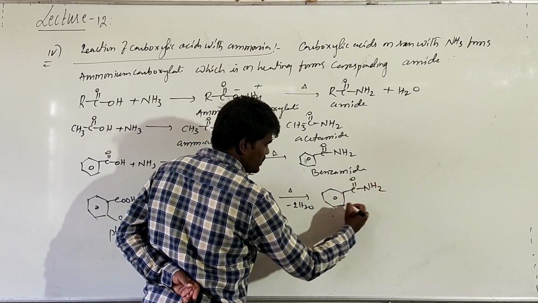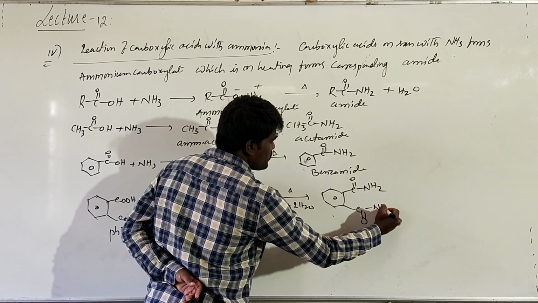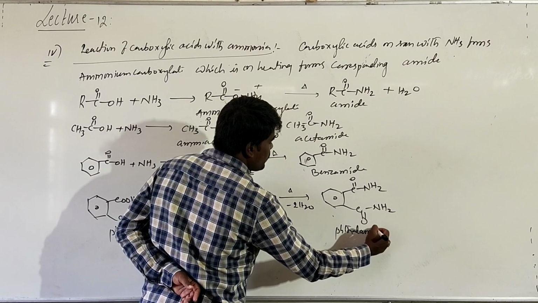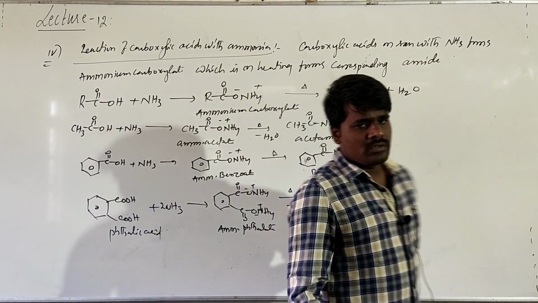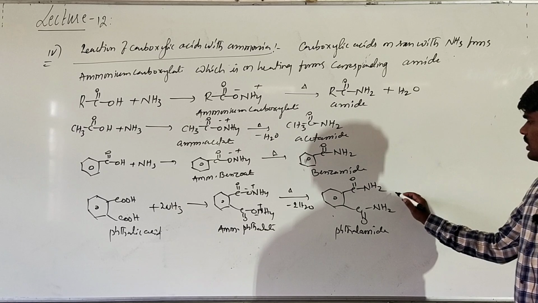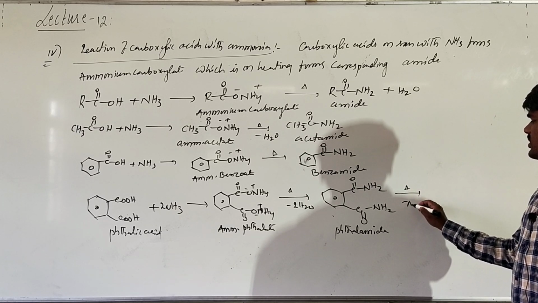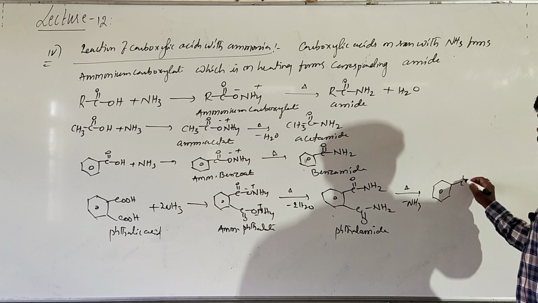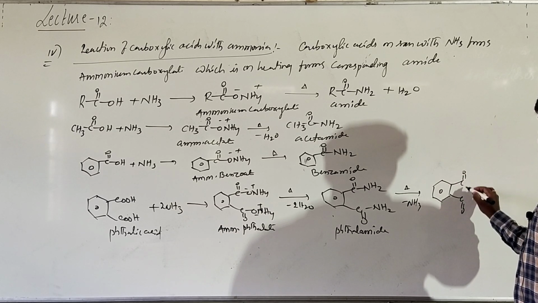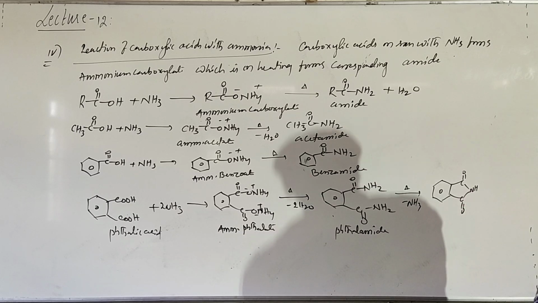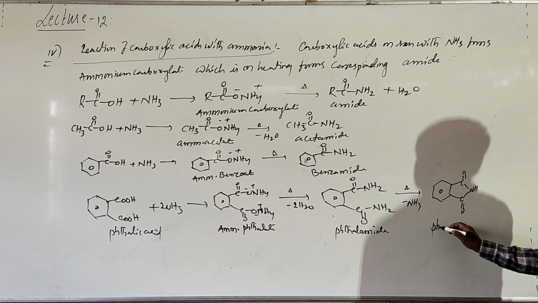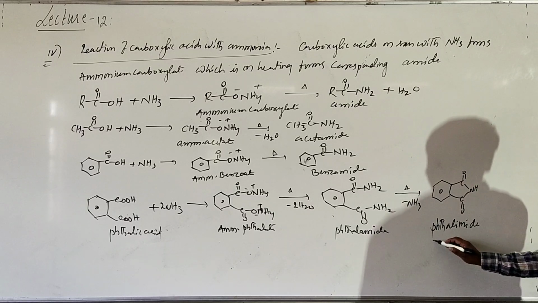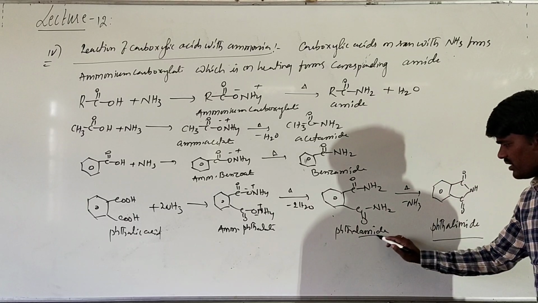And this phthalamide on further heating liberates ammonia to form a cyclic product which is called phthalimide. Phthalimide we call it. That is amide and this is imide. This is imide, this is amide.